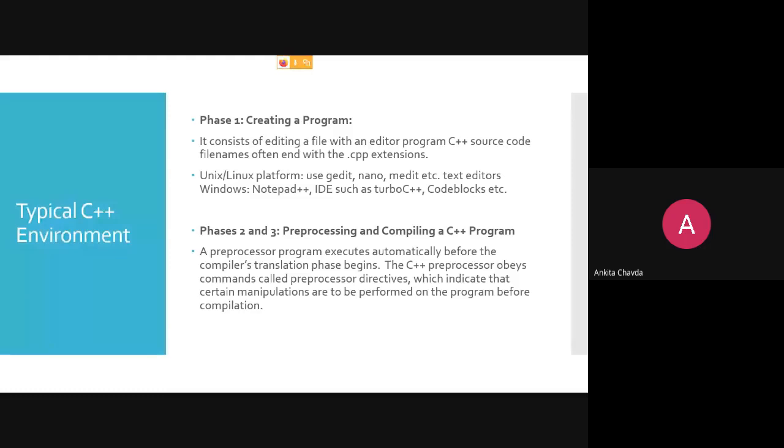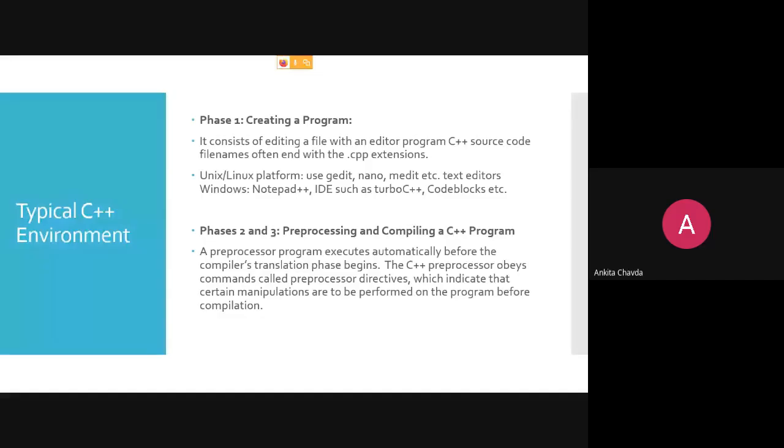Then phases 2 and 3: you are preprocessing and compiling the C++ program. Now, does anyone have any idea what preprocessor directives are? Preprocessor directives. Hash include. Anyone? Yes, hash include.